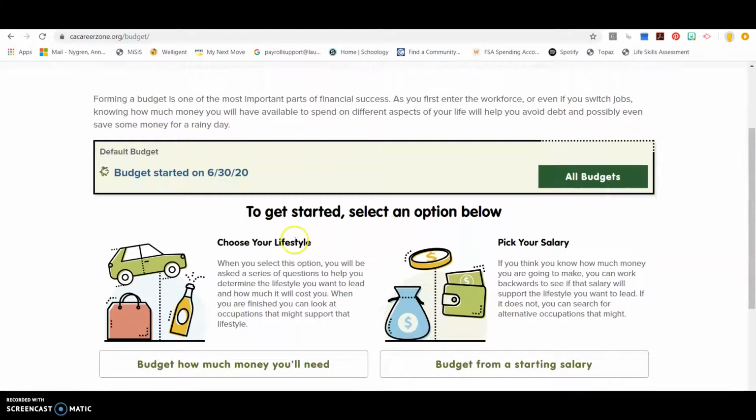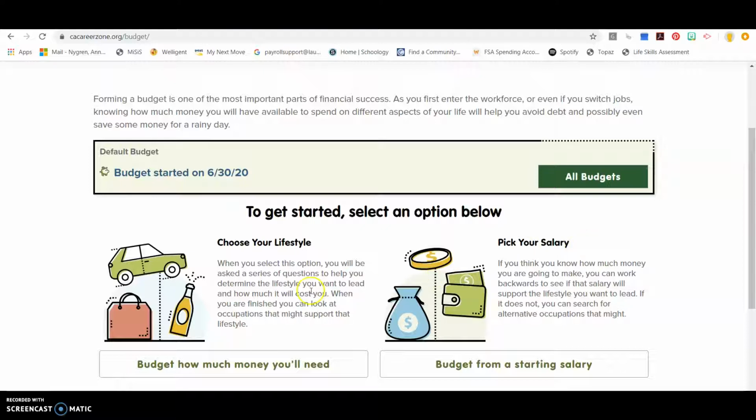One is to start creating your budget by choosing your lifestyle, or the second is to choose your budget where you pick your salary. So when you choose your lifestyle, this will ask you a series of questions and it will help you come up with what type of lifestyle you plan to live, and it will tell you how much that will cost you to have that lifestyle. The second option is starting by picking your salary or your career. So if you already know exactly what career you want to do and you know how much money that you're going to make doing that career, you could start with this second option.